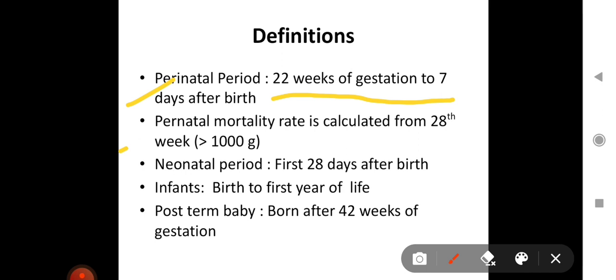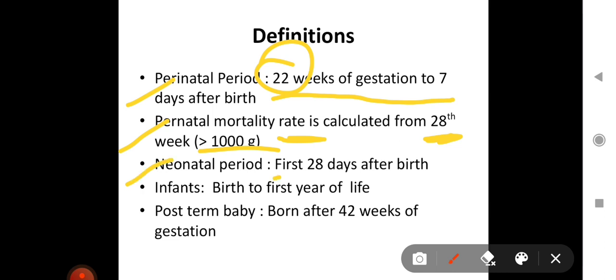But keep in mind, this is important, that perinatal mortality rate is calculated from 28th and not from 22 weeks. So perinatal period is from 22 weeks to 7 days after birth, but if you have to calculate perinatal mortality rate, then it is calculated from 28 week to 7 days after birth, or more than 1000 gram. So this is an important point for these two definitions.